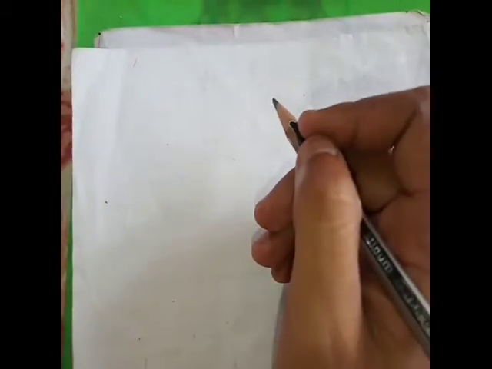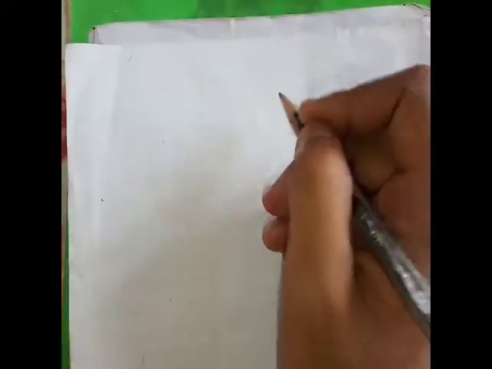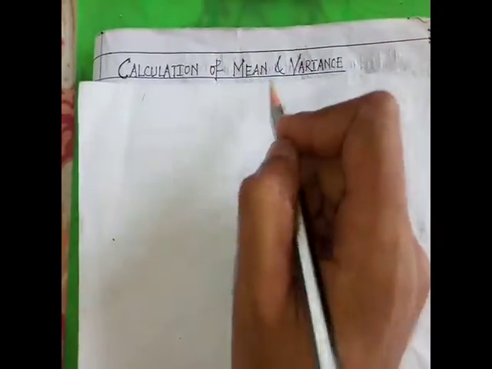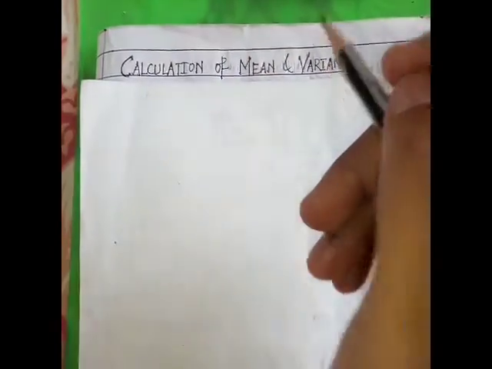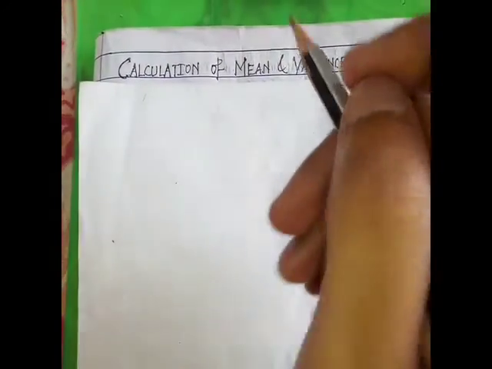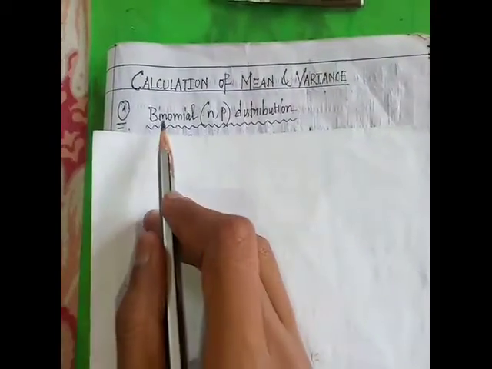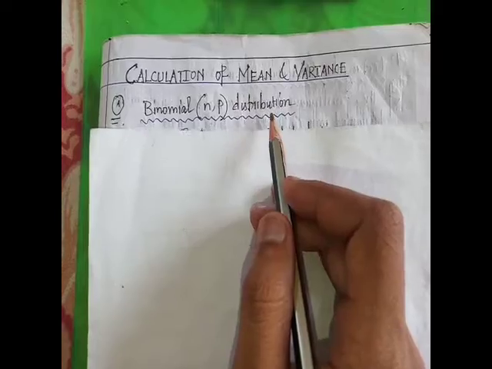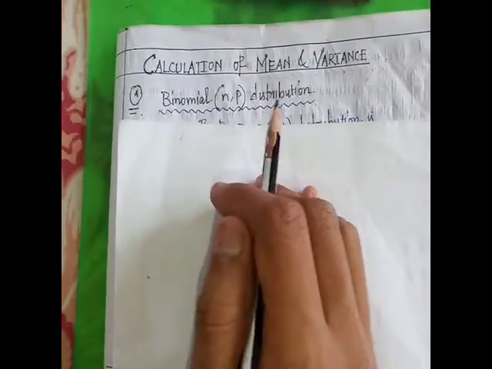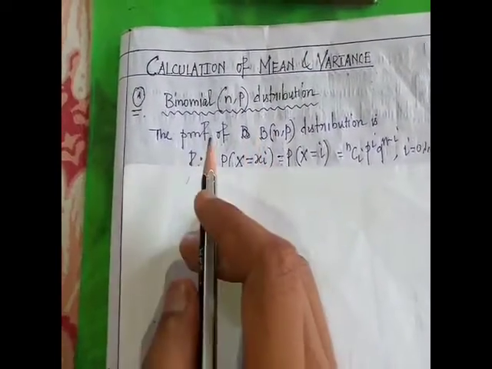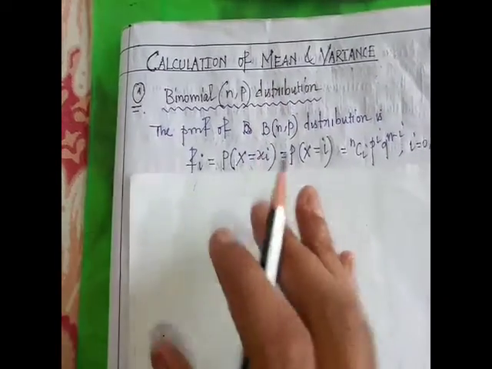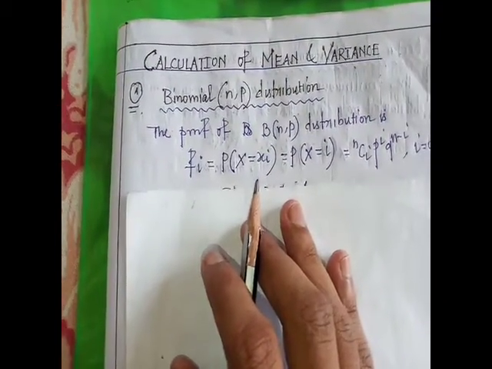Now we discuss the mean and variance of some standard distributions, discrete or continuous. First one, binomial (n, p) distribution. If X follows a binomial (n, p) distribution, a discrete random variable, then its